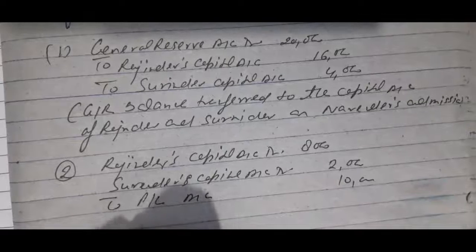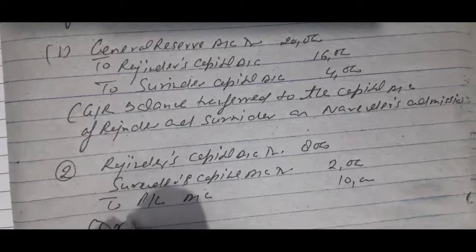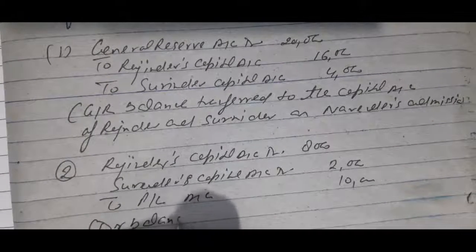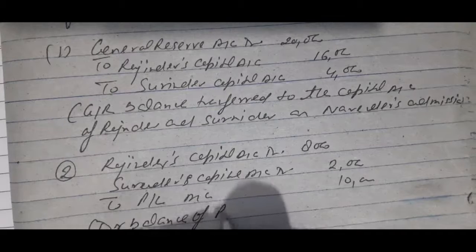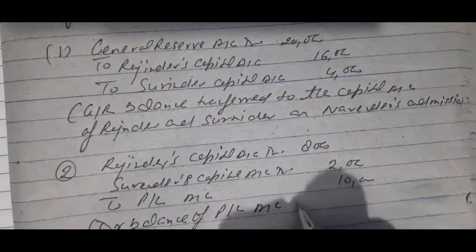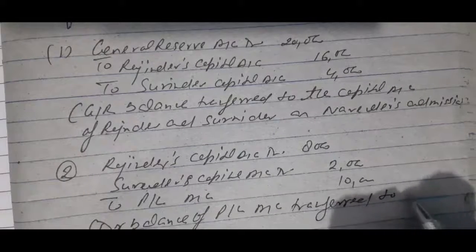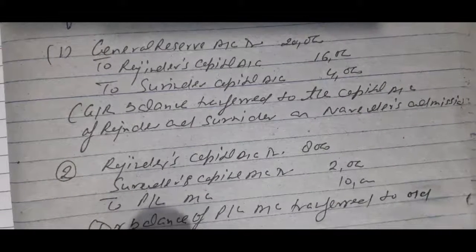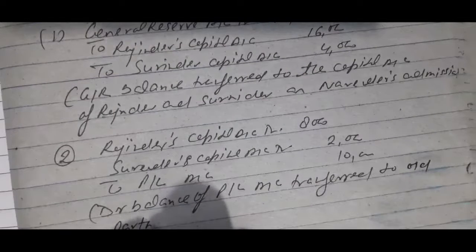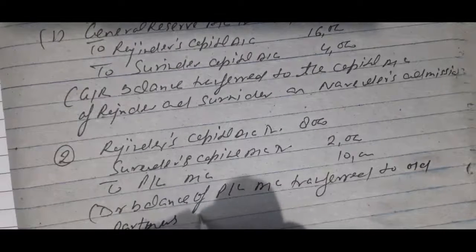And the narration will be: debit balance of profit and loss account transferred to old partners' capital account.